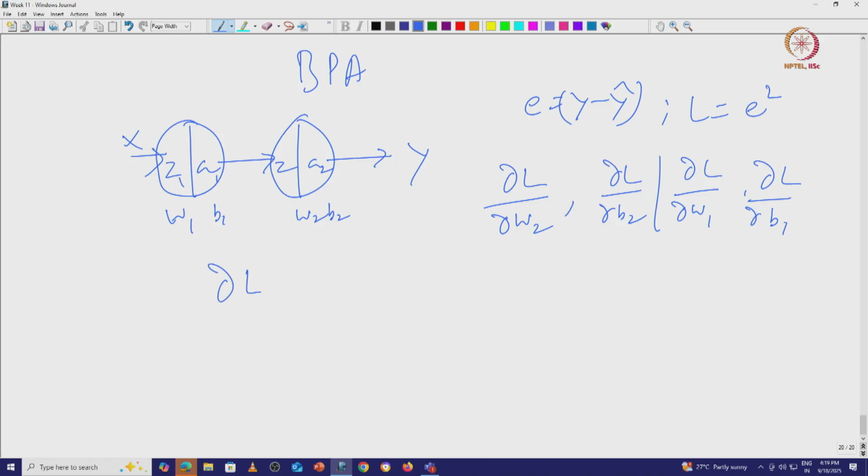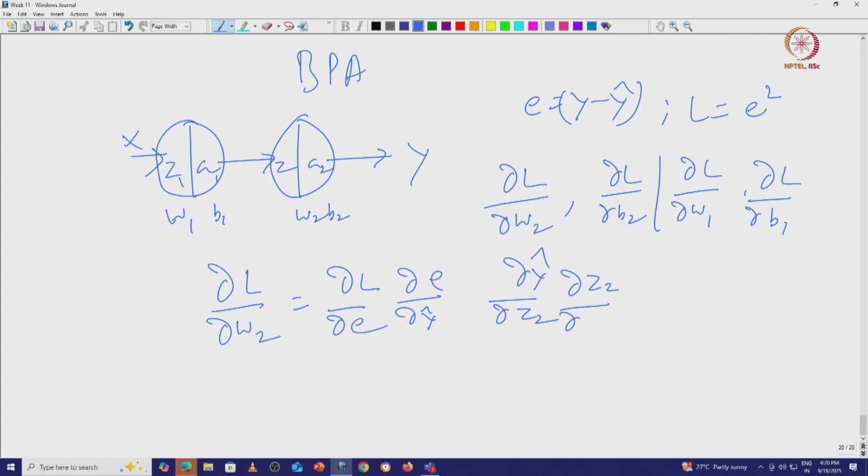Delta L by delta W2 is equal to delta L by delta E into delta E by delta y cap, and delta y cap by delta Z2 into delta Z2 by delta W2. 4 partial derivatives.